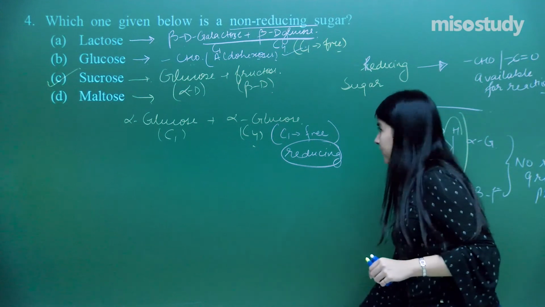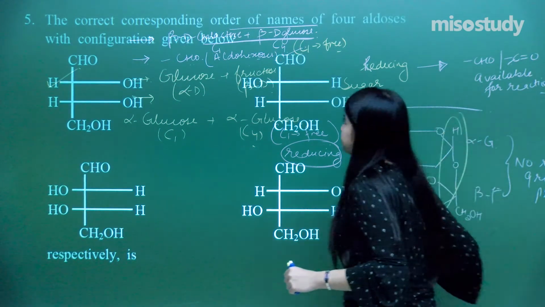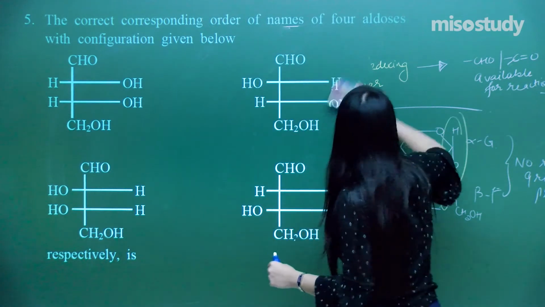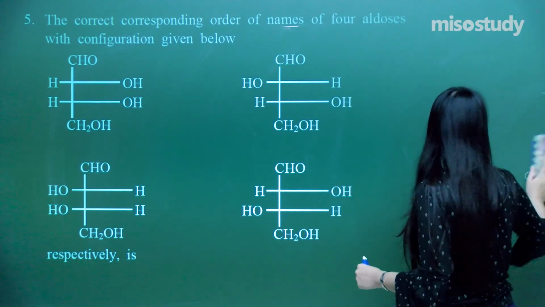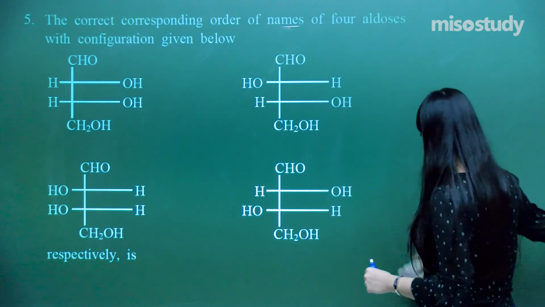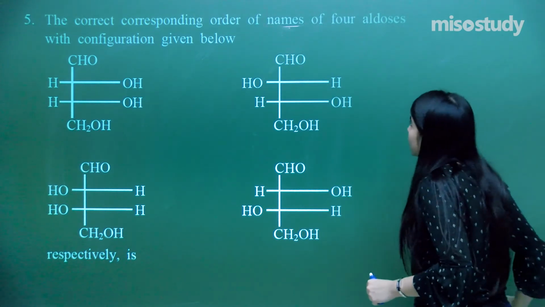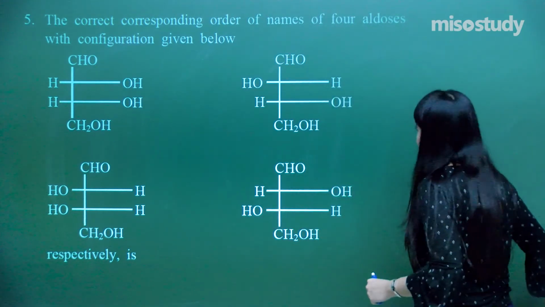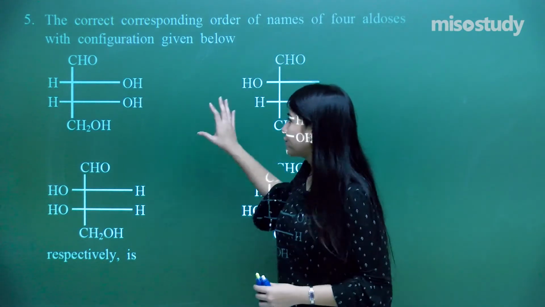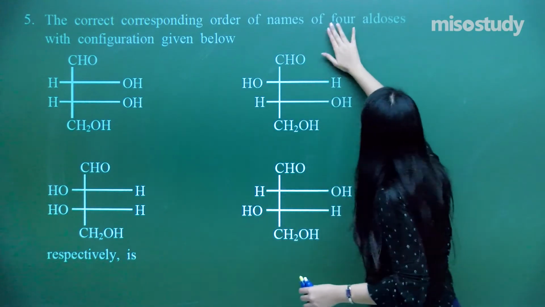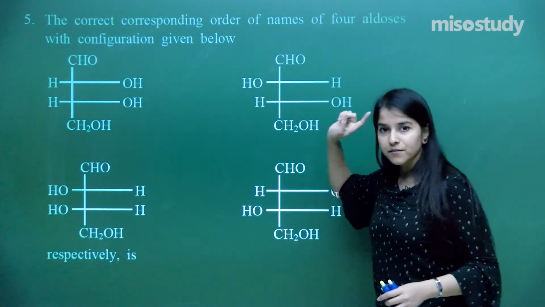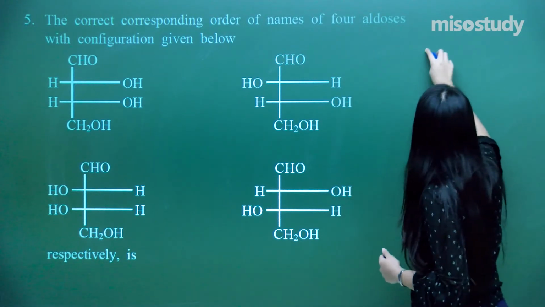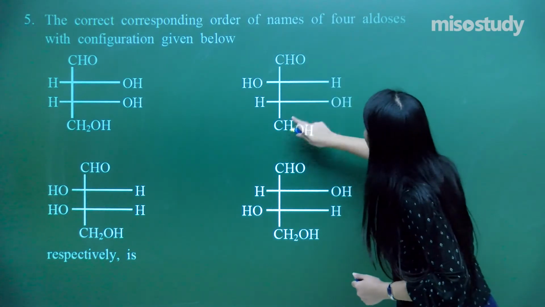Now let's move on to the next. So what do I have here? Very simple question again. It looks complicated, it looks confusing, but it is not. The correct corresponding order of the names of the 4 aldoses with the configuration given below. So they have been given the configurations. I need to have the names for each one of them. So if you remember, what are these aldoses? So these are 1, 2, 3, 4. That means